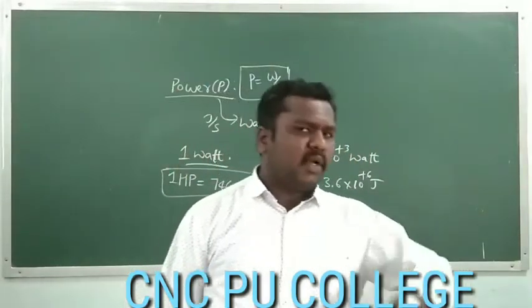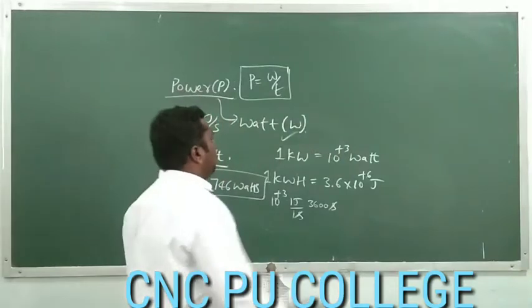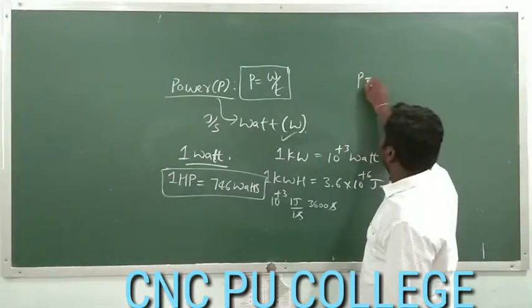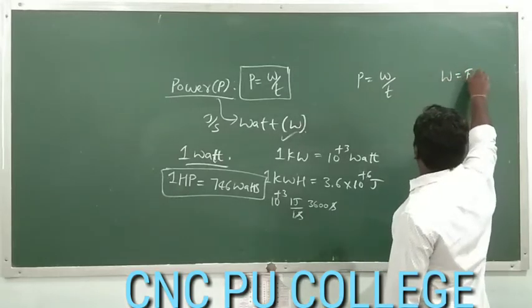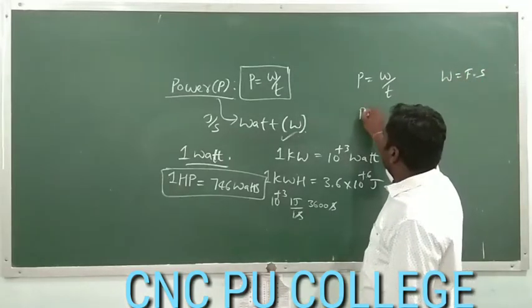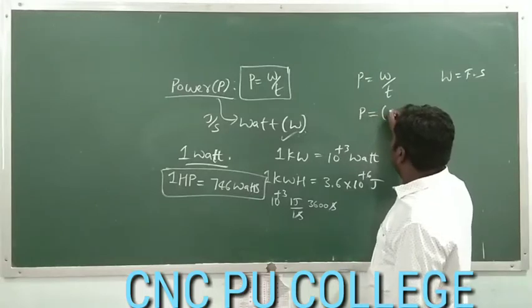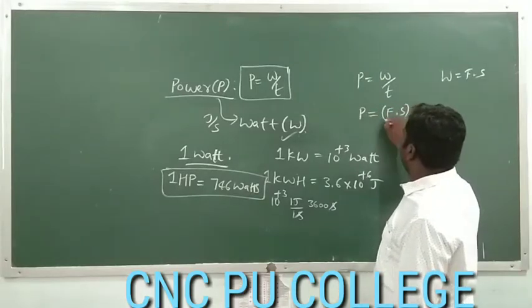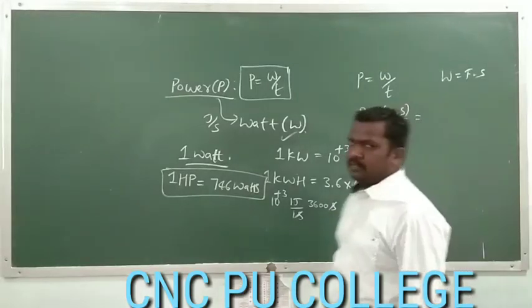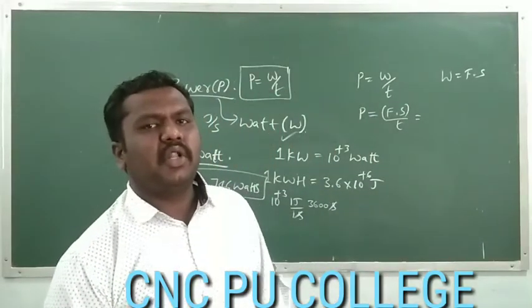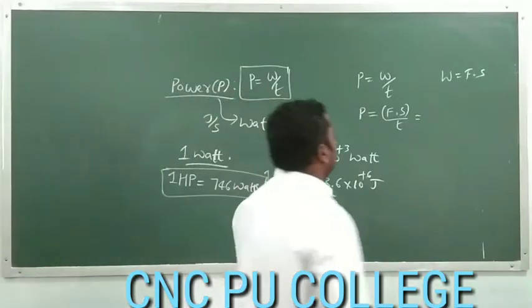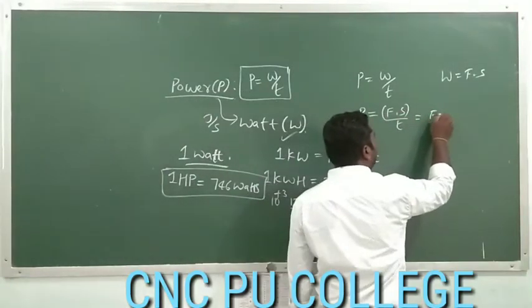Now the power can also be measured as follows. Power is equal to work done by time. We know that work done is equal to force into displacement. Therefore, power can be written as force into displacement by time. If we are applying a uniform force, that means the force is not changing, then this force is constant.